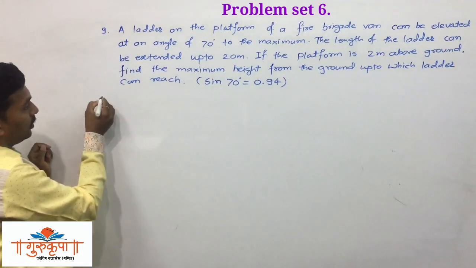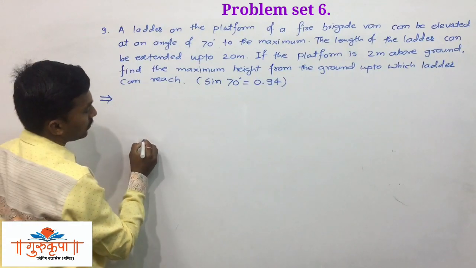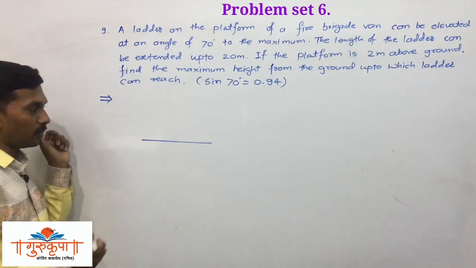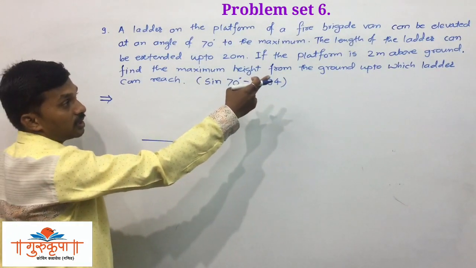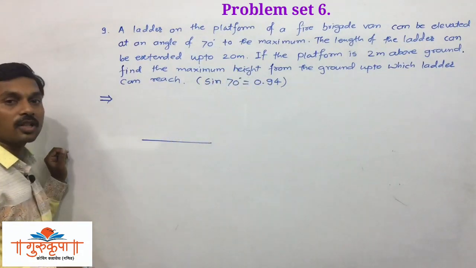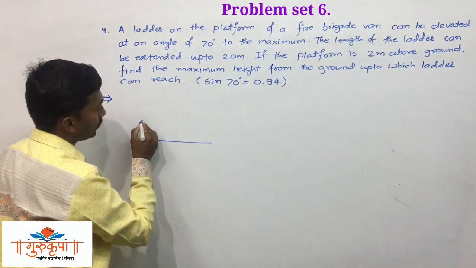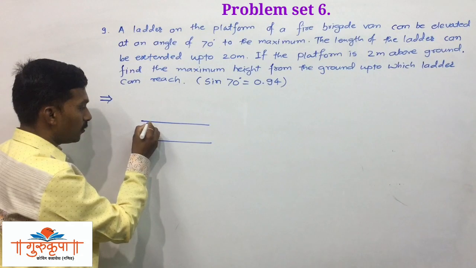Suppose, see, we will try to draw the diagram here. This is ground level, or you can see it as floor. Now platform is above the ground, 2 meter above the ground. So here we will draw the platform, and this distance is 2 meter.